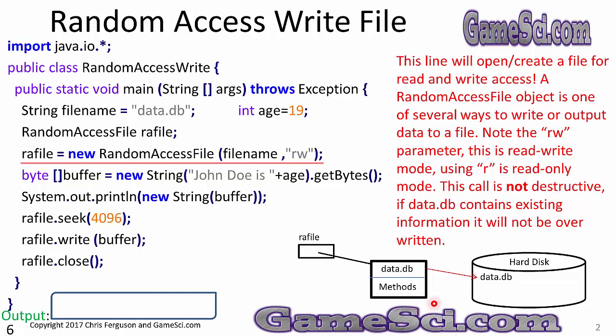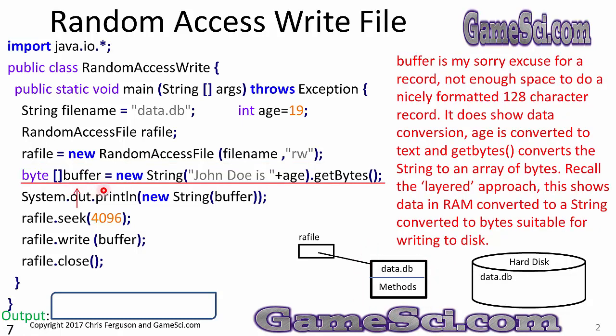Here is the RandomAccessFile object that was created and assigned to RAFile. If you want to get access to data.db, you need to go through this object to do it. byte array buffer equals new String, and I'll pass it "John Doe is" plus age, getBytes. Buffer is my sorry excuse for a record. Not enough space to do a nicely formatted 128 character record.